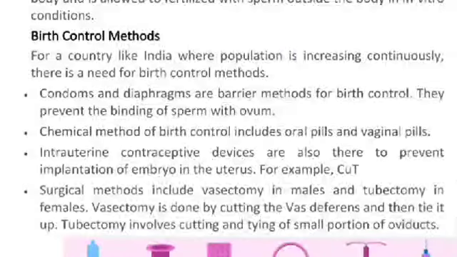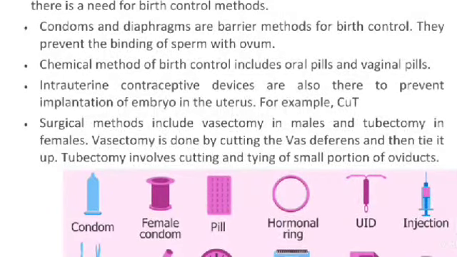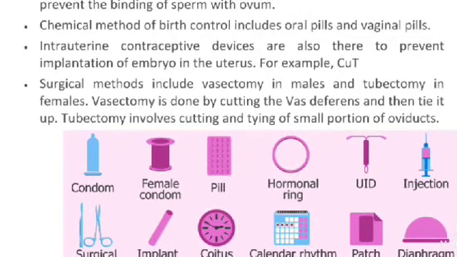Birth control methods. For a country like India, where the population is increasing continuously, there is a need for birth control methods. Condoms and diaphragms are barrier methods for birth control. They prevent the binding of sperm with the ovum. Chemical methods of birth control include oral pills and vaginal pills. Intrauterine contraceptive devices are also there to prevent the implantation of the embryo into the uterus.